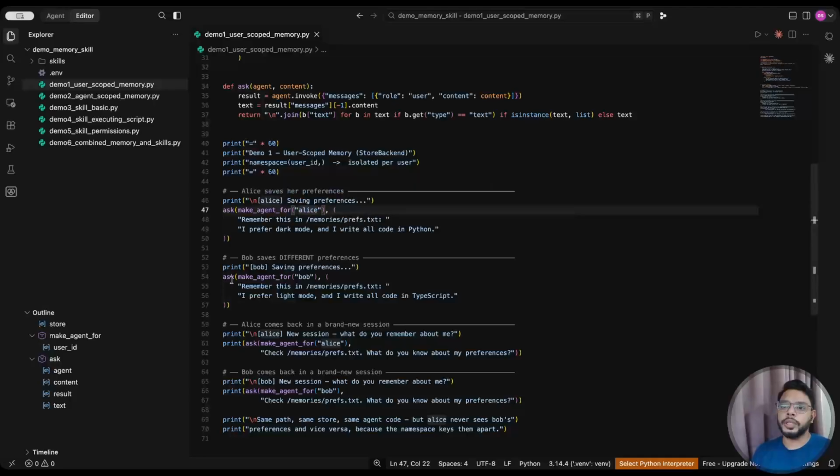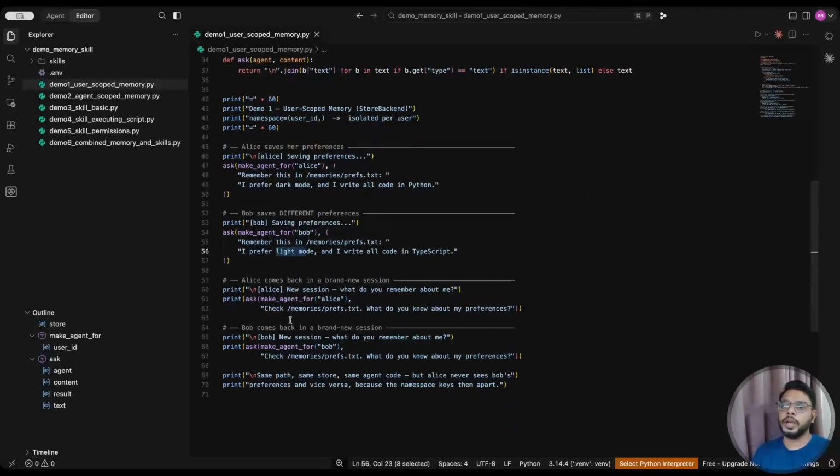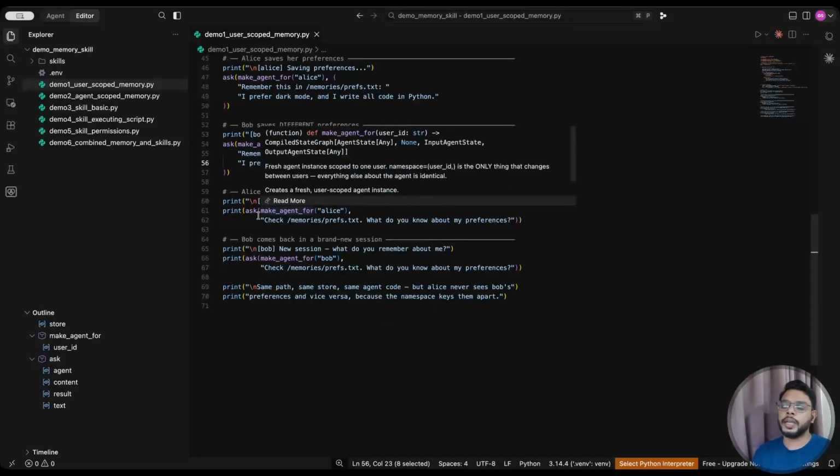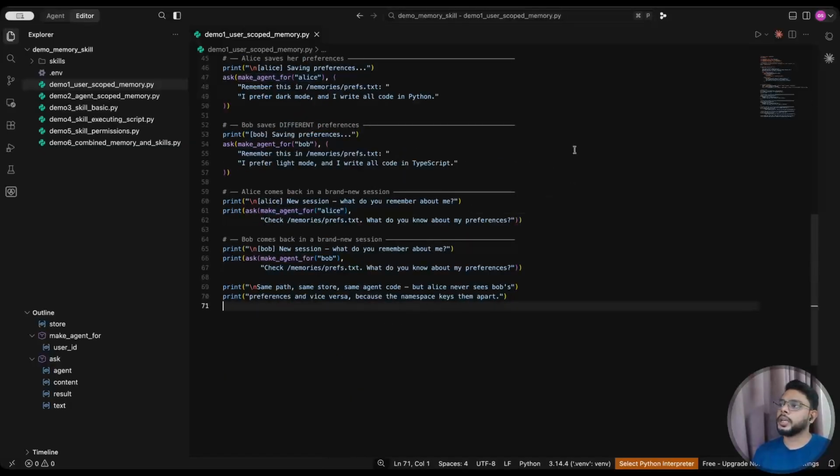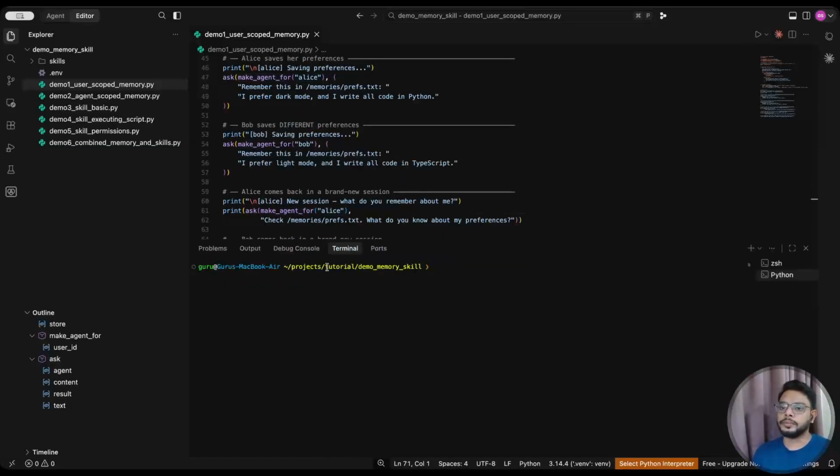So what I'm doing here, make agent. One user is Bob, one is Eli. And here I'm saving its preference. Its preference is dark mode. Here the second user preference is light mode. Again, I'll create a new user. I'll try to fetch the memory for each user. Okay. So let's run this program.